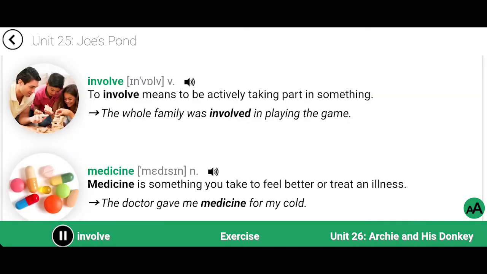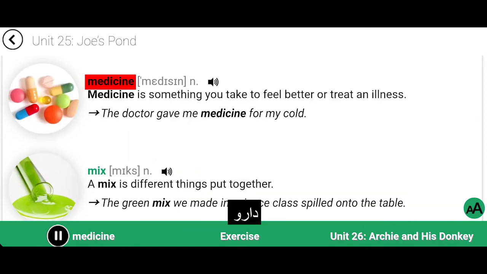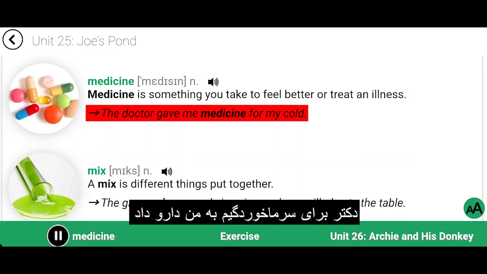Involve. To involve means to be actively taking part in something. The whole family was involved in playing the game. Medicine. Medicine is something you take to feel better or treat an illness. The doctor gave me medicine for my cold.